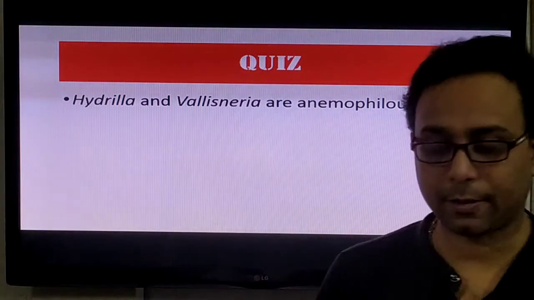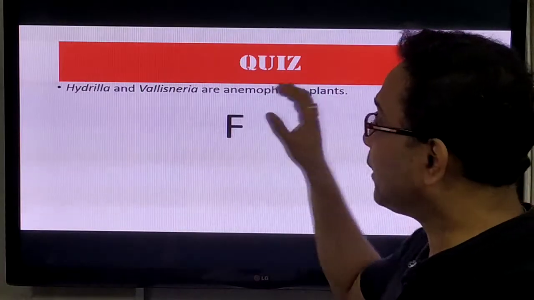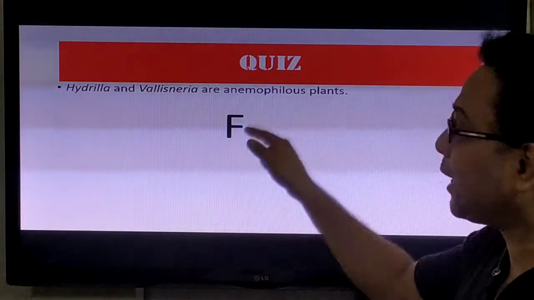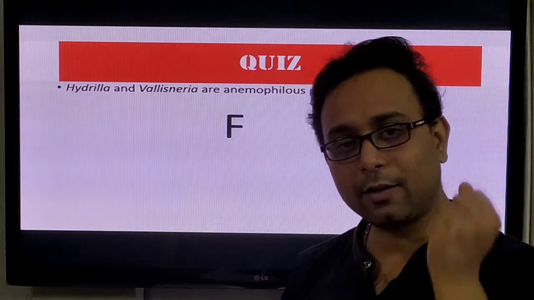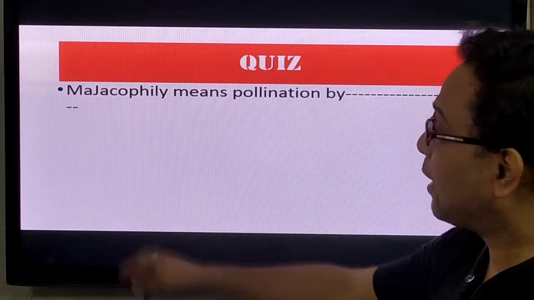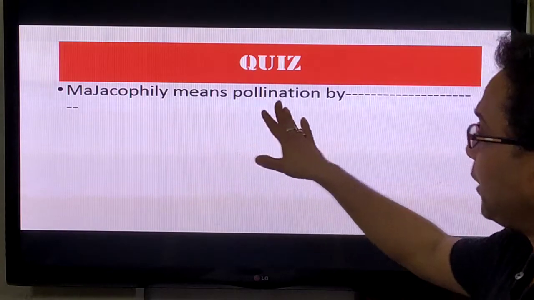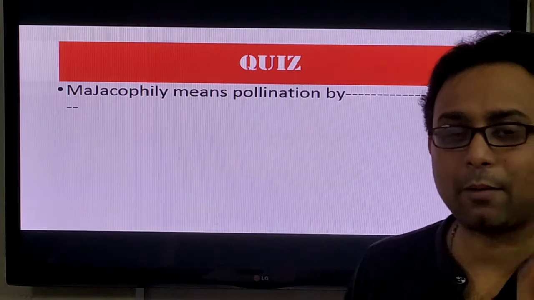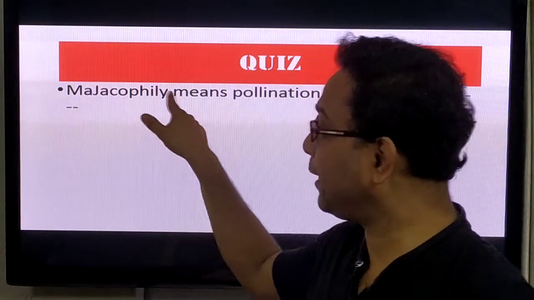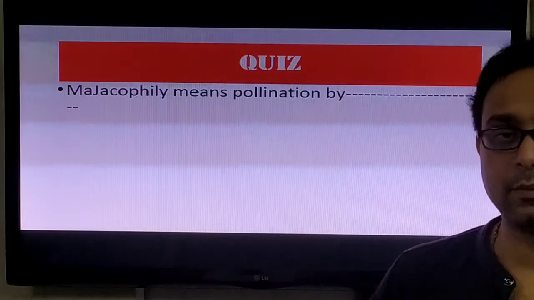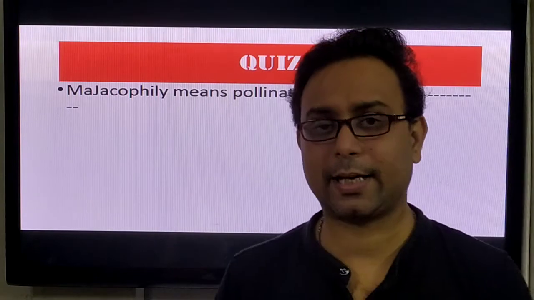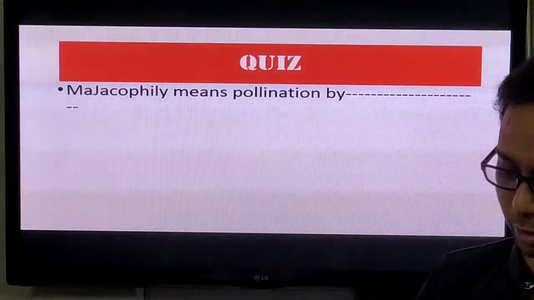Okay, now your time is up. I saw the answer. The answer is false, because Hydrilla and Vallisneria are examples of hydrophily, not anemophily. So the answer is false. Next question: Malacophily means pollination by which agent? Write only the name of the agent. Malacophily means pollination by which agent? Write in the live chat box.